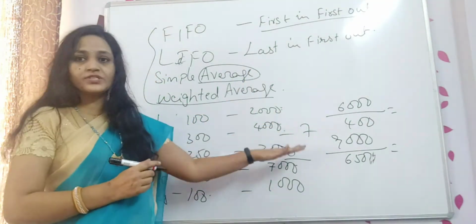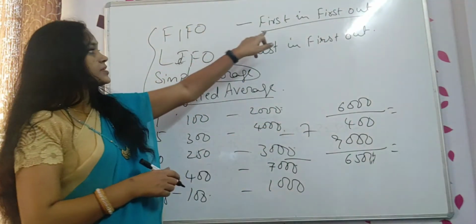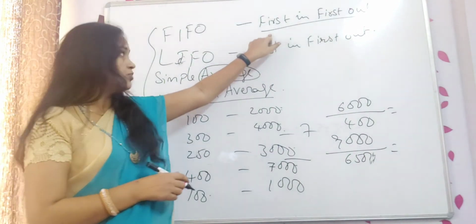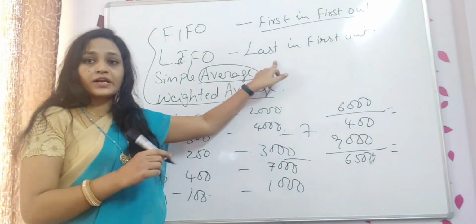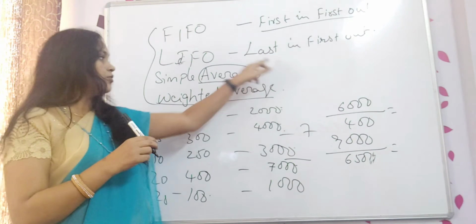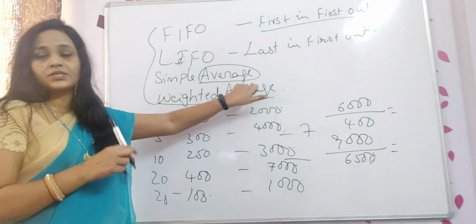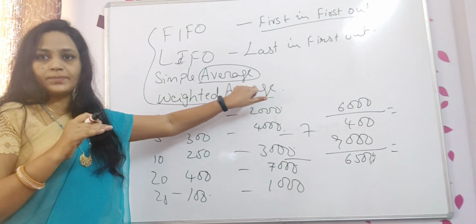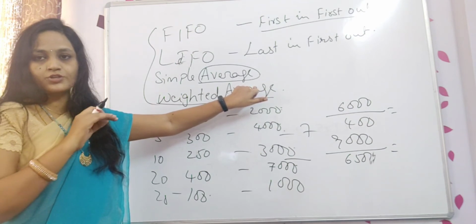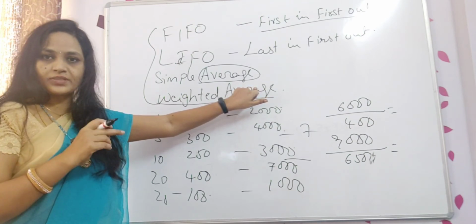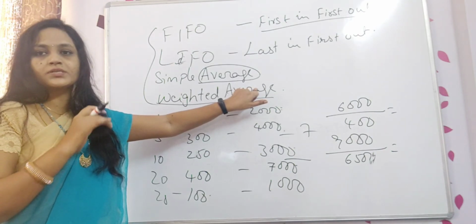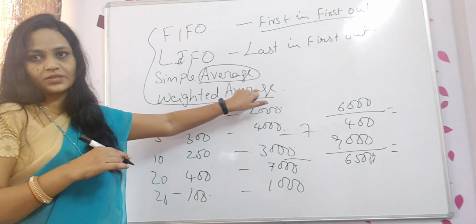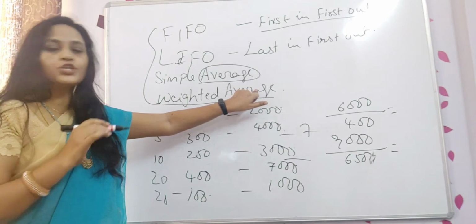Understood these 4 methods? FIFO, whichever is the first one that came inside, that will go out first. LIFO, whichever last one came inside, that will go out first. Simple average, you have to take the average of the prices. If you have taken 3 prices, addition of those 3 prices divided by 3. If you have taken 4 prices, addition of 4 prices divided by 4. Like that you have to decide the issued price.